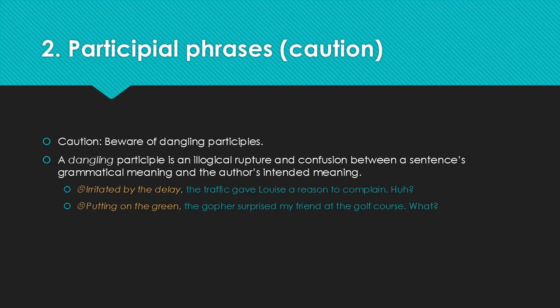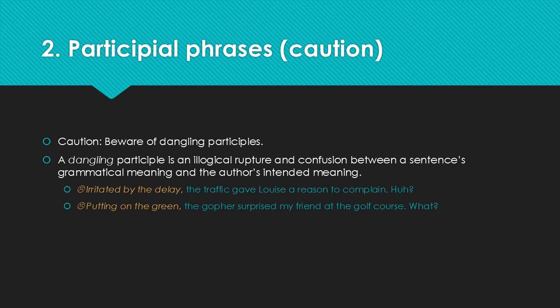Who is irritated by the delay? According to the meaning of the sentence, that is, according to the grammar, the traffic is irritated by the delay, but traffic is not capable of being irritated. What the author meant is Louise is irritated, so we have to rewrite the sentence and put Louise into the subject position.